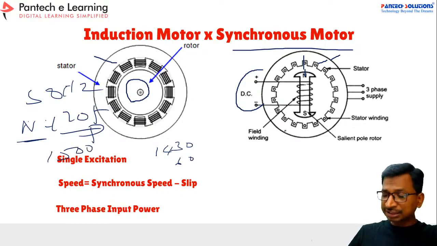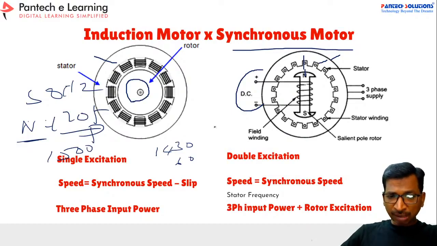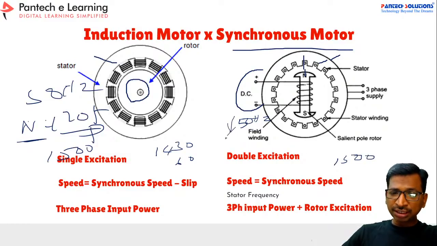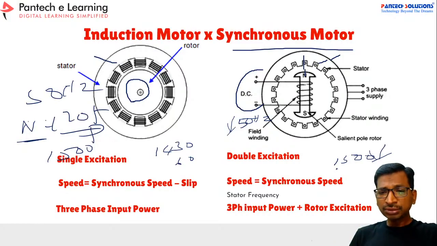Whereas in the synchronous motor, if you are applying 50 hertz, the rotor speed will be 1500 rpm. If you are reducing the frequency, then automatically the rotor speed also will get reduced. Right? Is it clear? So this is the main difference between the induction motor and the synchronous motor. Second one, you have to apply additional excitation voltage to this rotor.